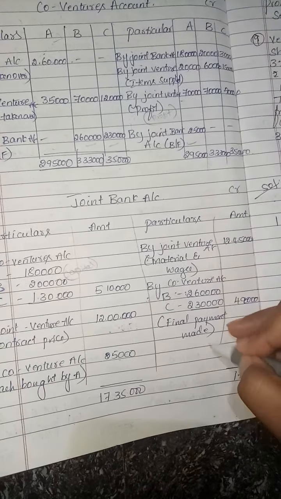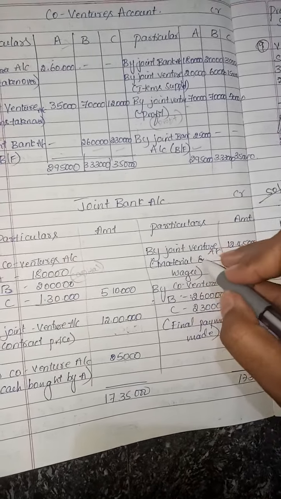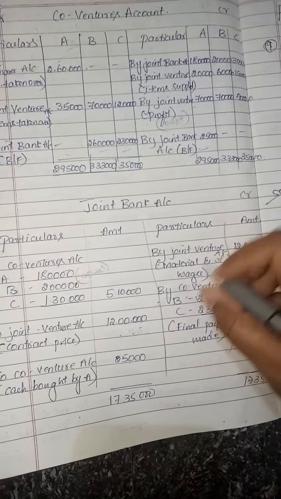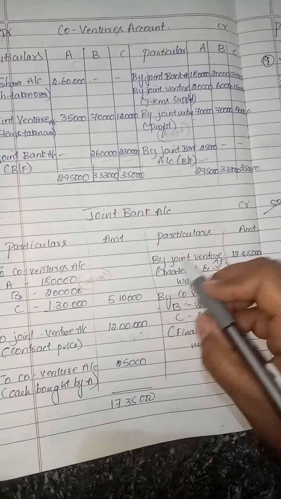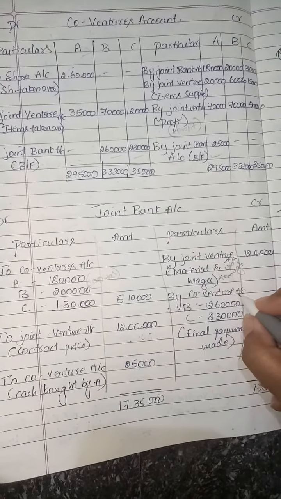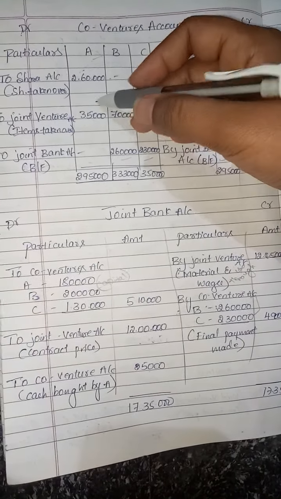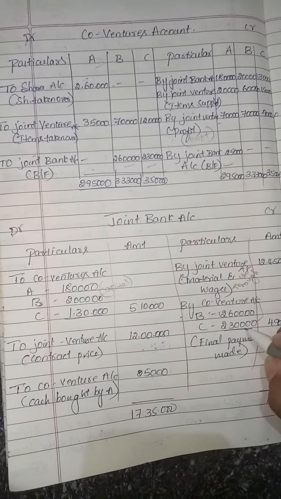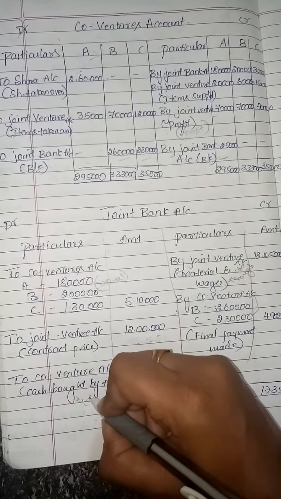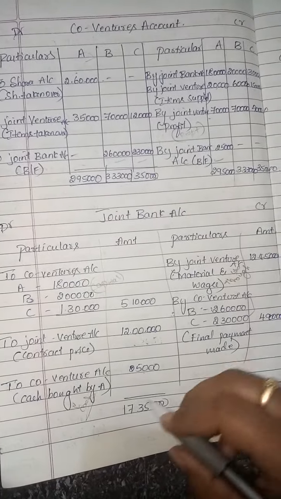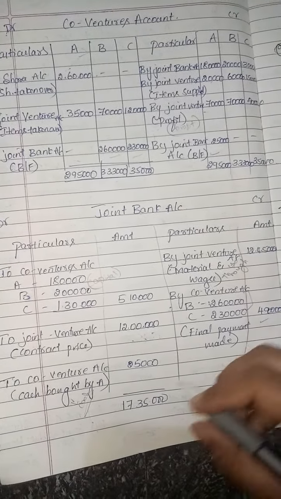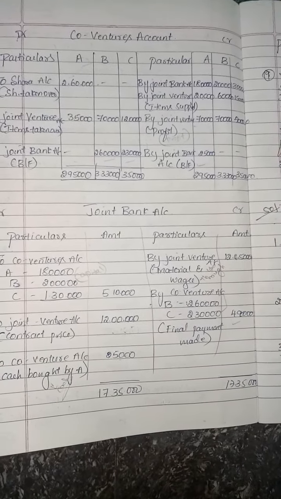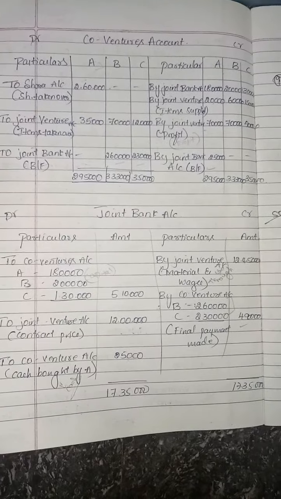Material and wages are expenses paid through the bank, so by joint venture 12,40,000. These amounts are debited and credited accordingly, and the final settlement made is 4,90,000. The total of both sides is 17,35,000. We'll see the other question in the next class.